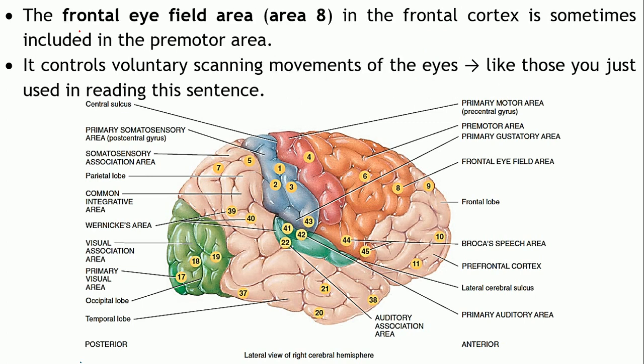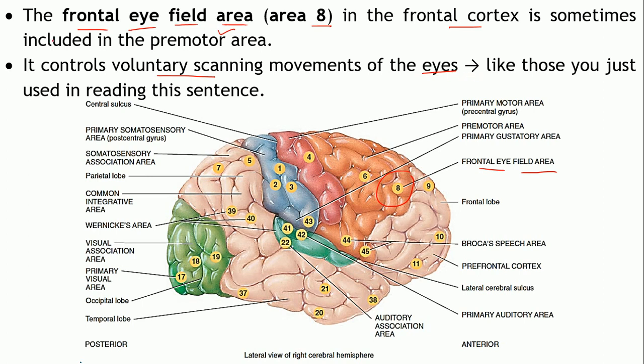Next one is the frontal eye field area, that is area number 8. This is the one, the frontal eye field area. This is also present in the frontal cortex. Sometimes it is included in the premotor area. It controls the voluntary scanning movements of your eyes, the movements of your eyes when you are reading something.